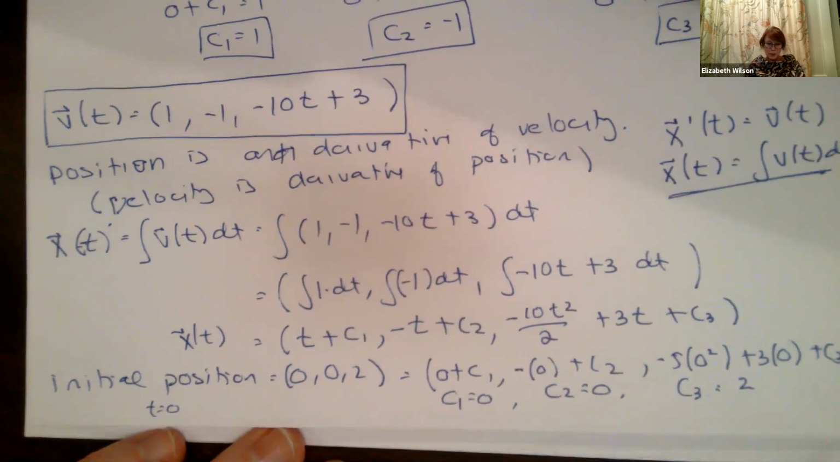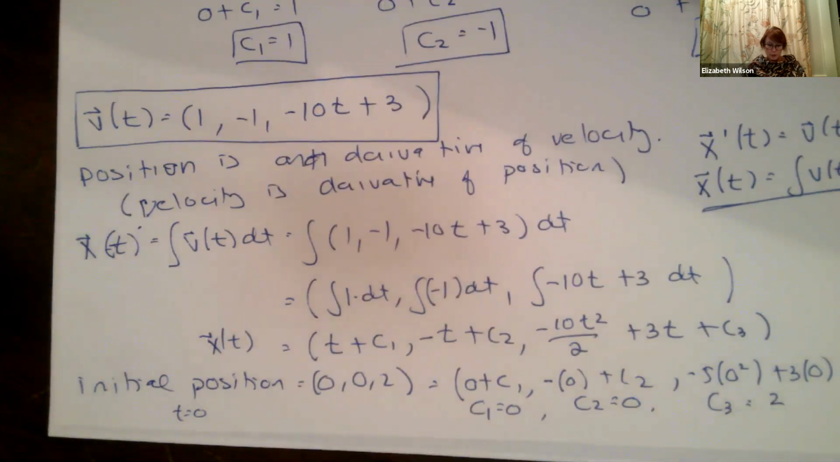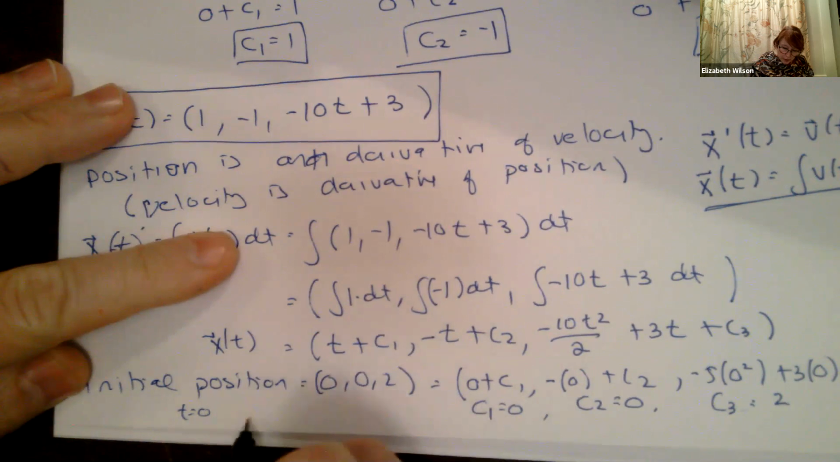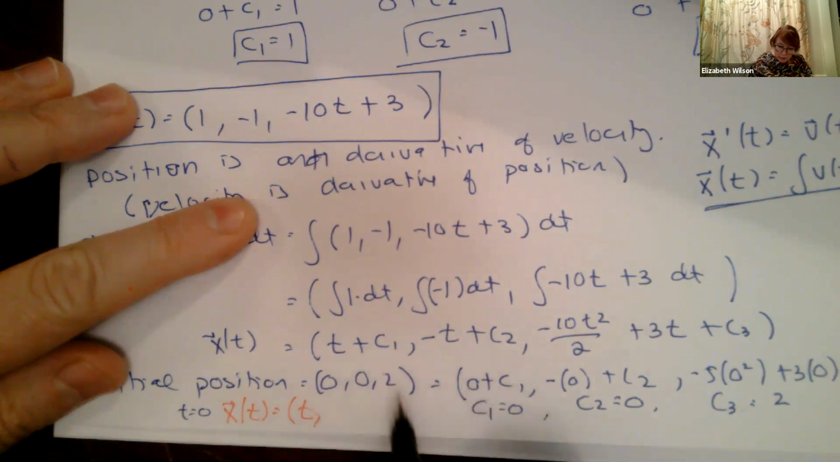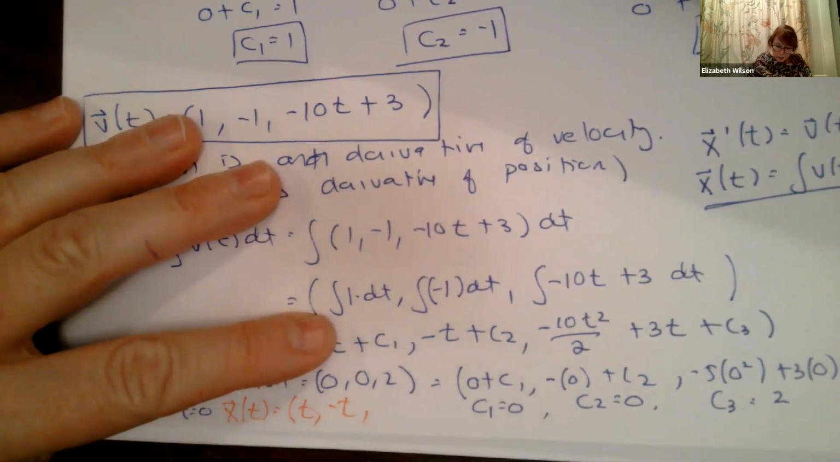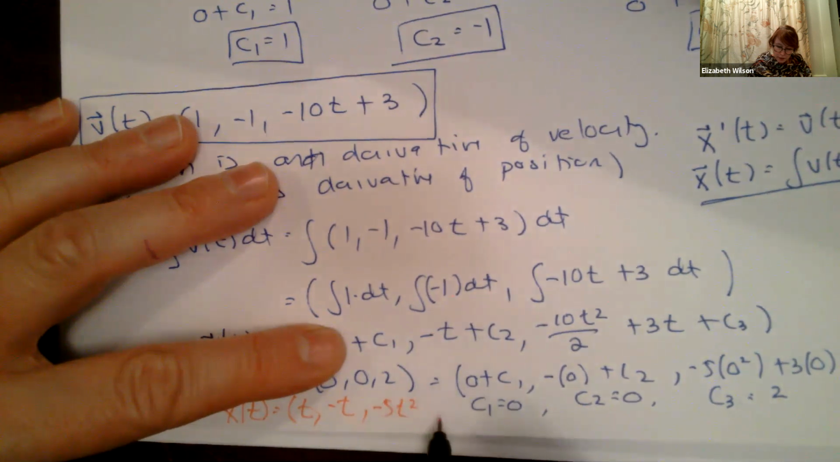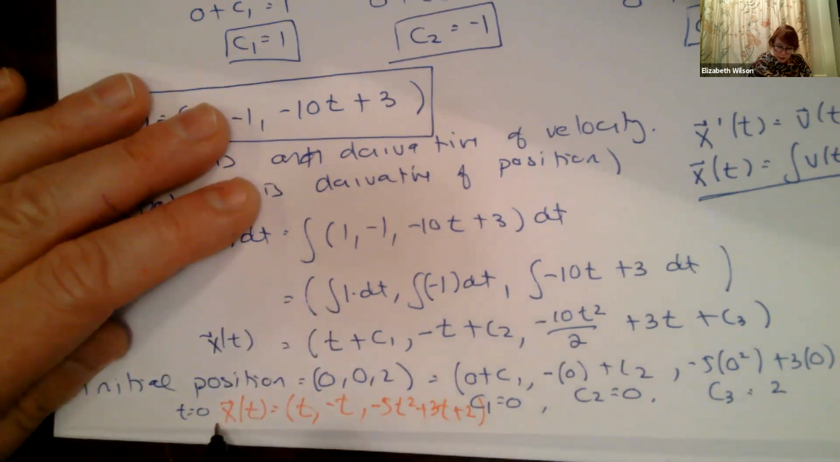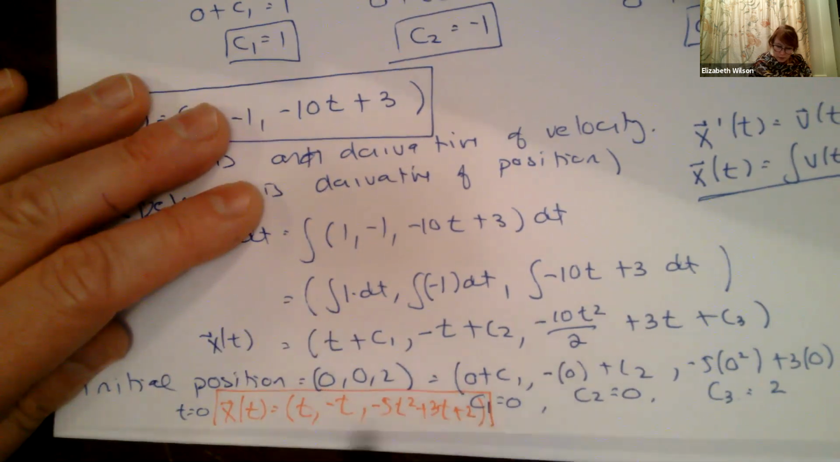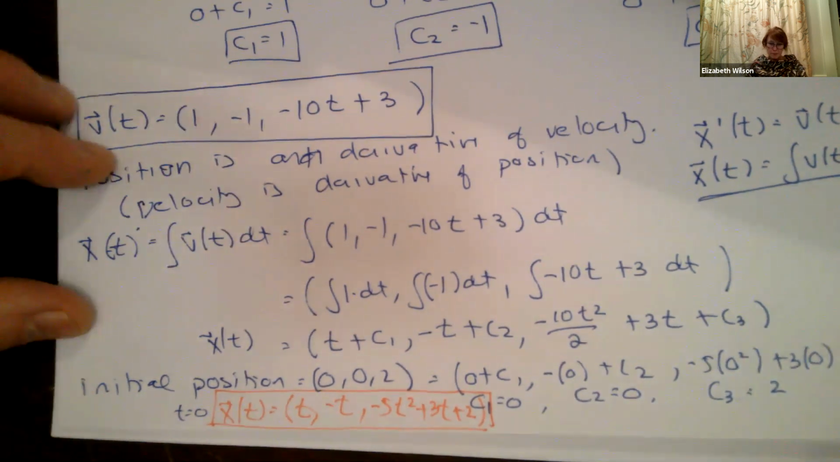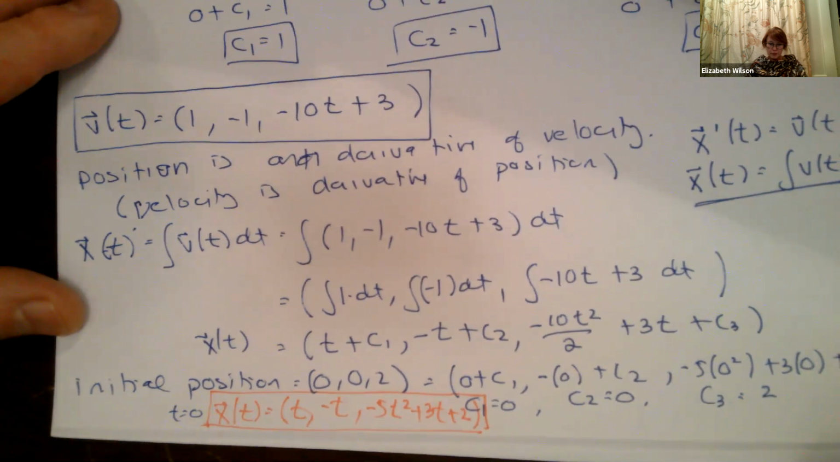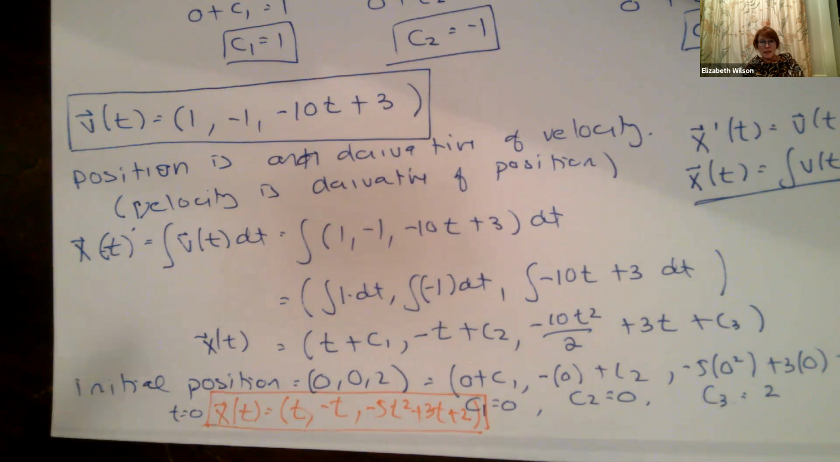All right, so I'm going to put it all back in to get my final position, which I'll write down as x of t equals t plus 0 minus t plus 0 minus 5t squared plus 3t plus 2. I'm running out of space here, I'm sorry. So we had to take the antiderivative. We had to integrate in order to get all the different pieces.